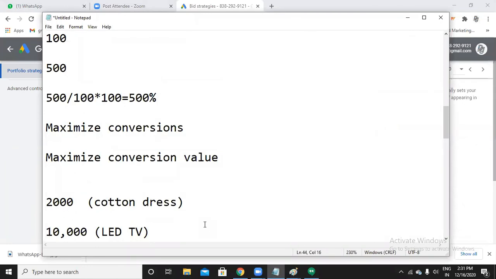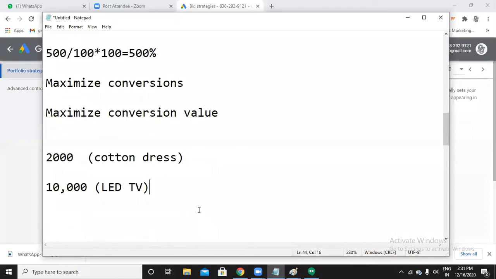If you don't want to select the bidding strategy here itself, you can select it directly at the campaign level. While creating a campaign, you will have the option of choosing a bidding strategy. Go there and choose the bidding strategy directly. So finally, I hope you got a clear idea about these bidding strategies.